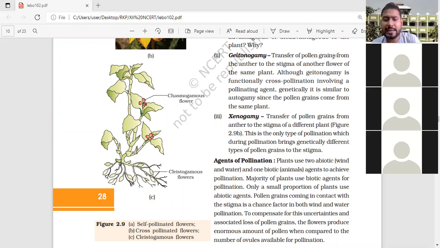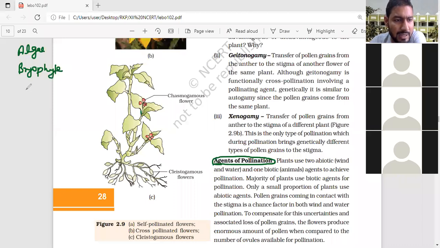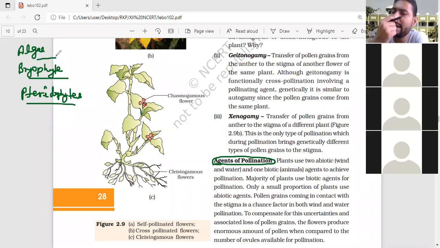Now next topic, agent of pollination. What we have seen in lower plants. Lower plants means, as I told yesterday, the algae, bryophytes, and pteridophytes. Algae, bryophytes, pteridophytes. Yesterday I told that for fertilization there is the need of water.